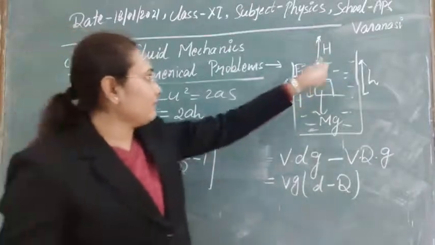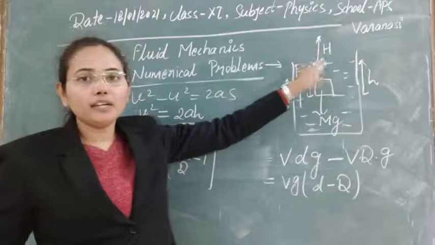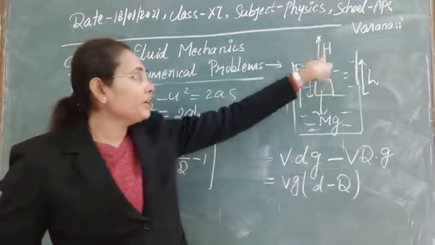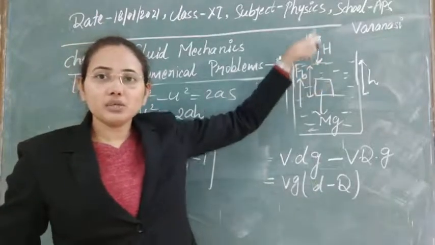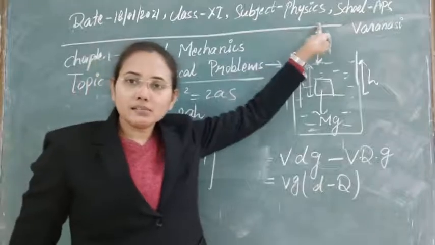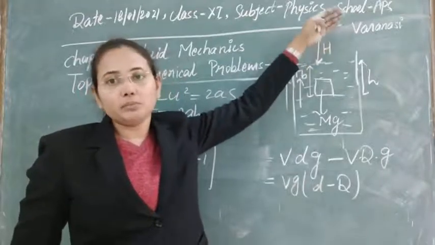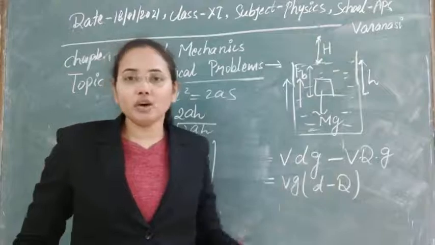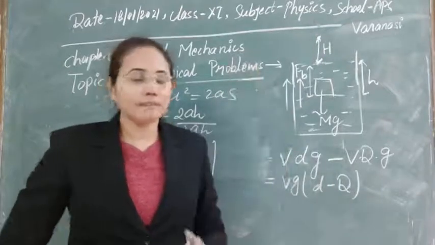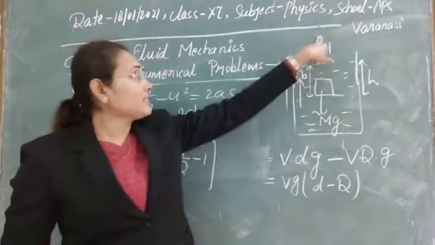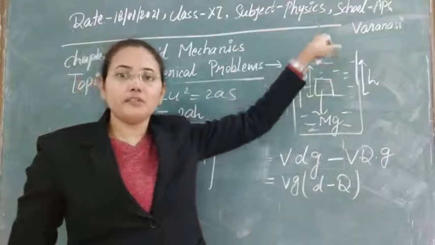Any body moving from here to here has an initial velocity u, and suppose this is the maximum height, because we are talking about up to which height it is going, then at this height the velocity will finally be 0.